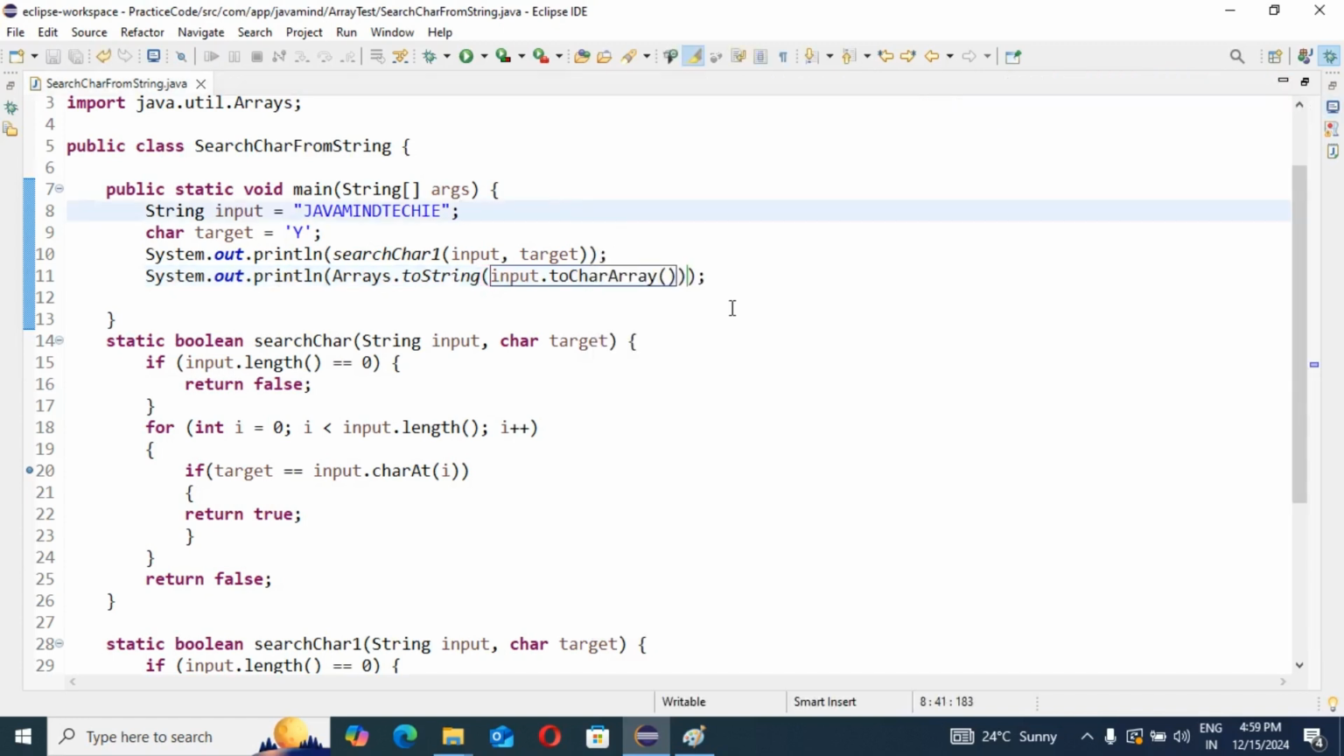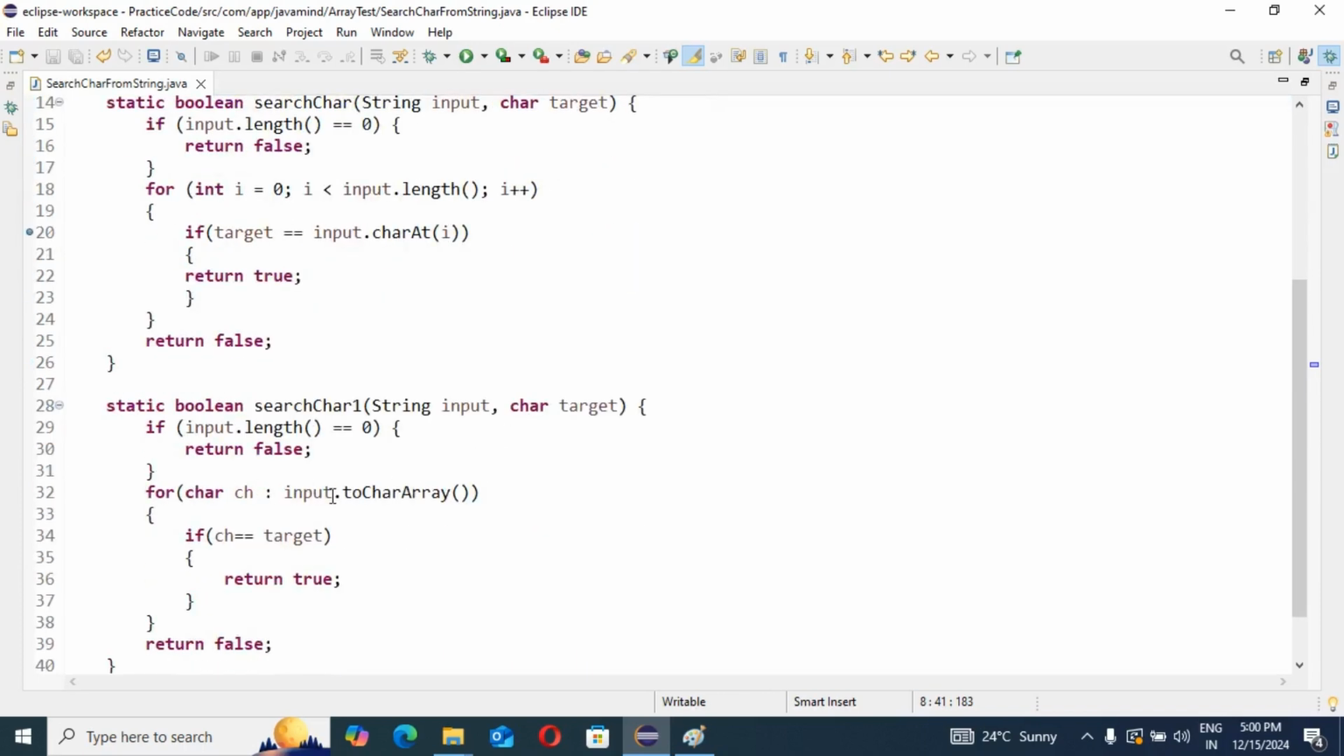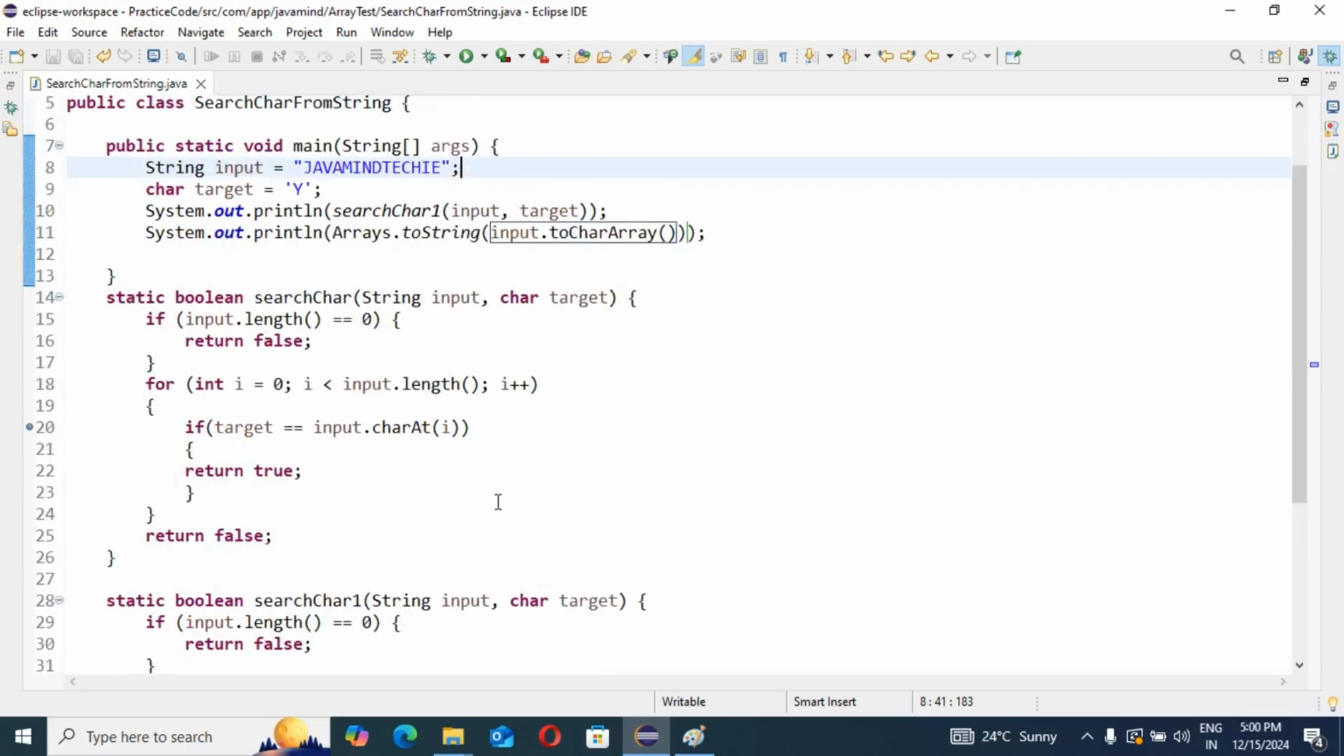I hope you understood these three things: how we find a character in a given string with a normal for loop, then with an enhanced for loop, and then the format of the toCharArray method when we call it on our string input. This is done. Now one more question here.